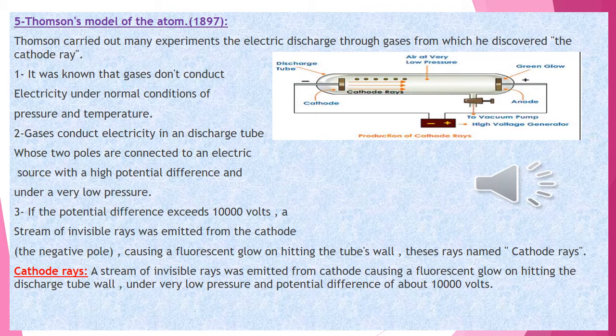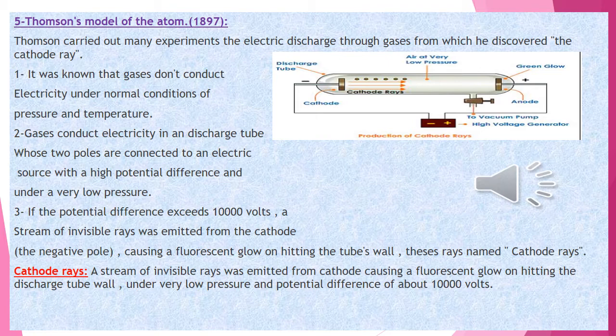Okay, so we have a tube. Inside the tube we have hydrogen gas, any gas you want, and it is affected externally with high voltage, for example around 10,000 volts. We found that a stream of invisible rays is emitted from the cathode or the negative pole, causing a fluorescent glow, and these rays are called electrons.